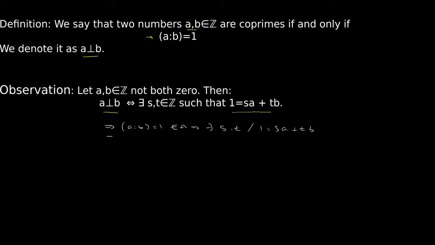And if we have that 1 can be written as a linear combination between a and b, then with what we saw last video, we know that the greatest common divisor between a and b will divide 1. And if this happens, then we know that the greatest common divisor between a and b is 1.